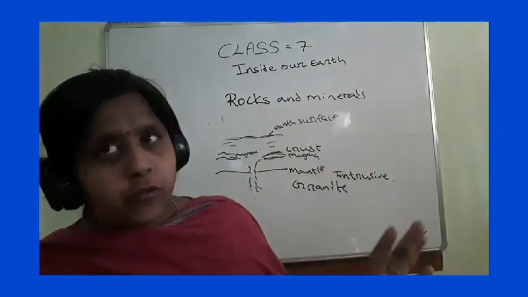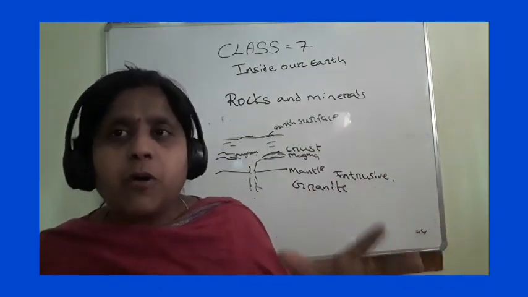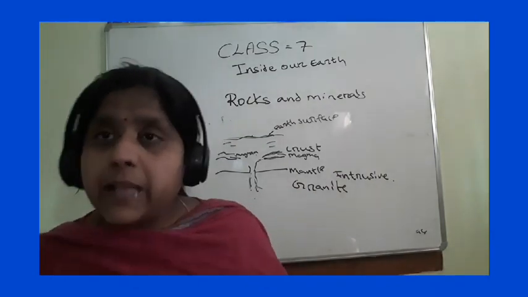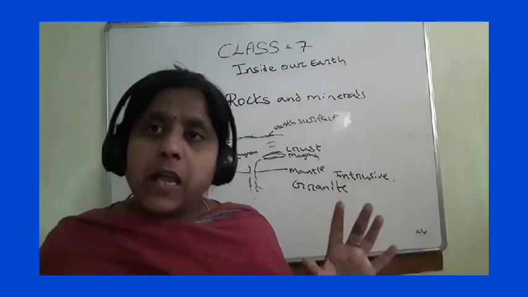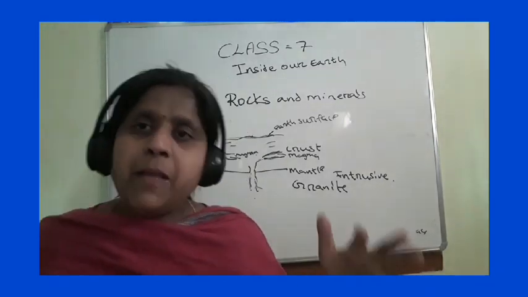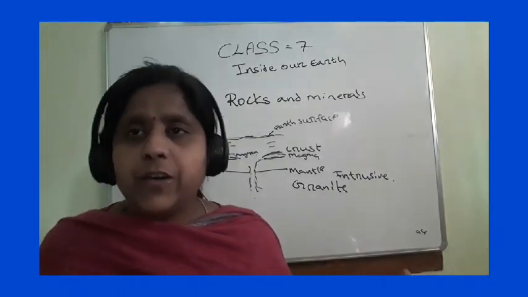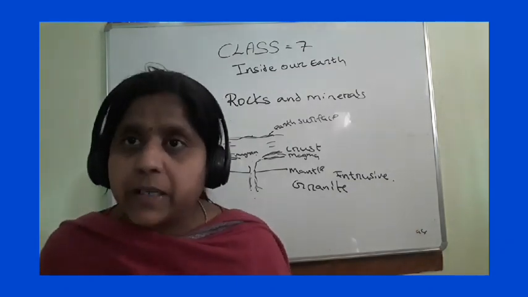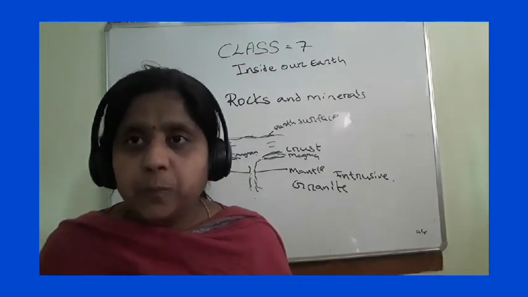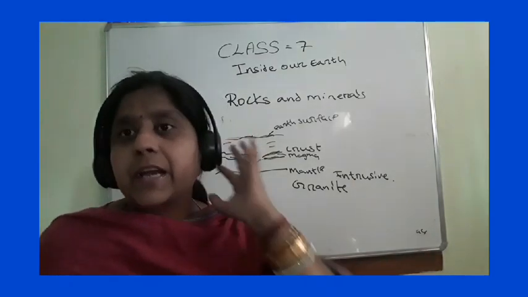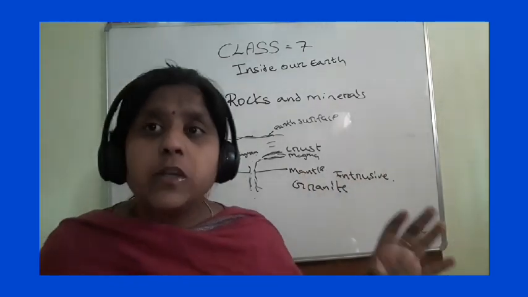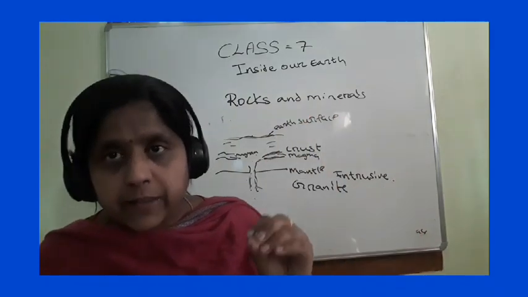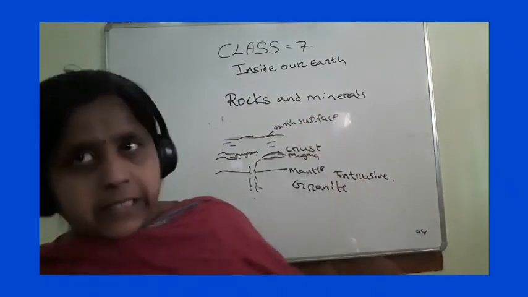Okay, and intrusive igneous rock: when the hot molten magma solidifies and cools down inside the earth's surface only, then it is intrusive igneous rock. Example: granite. Okay, write down the homework. Next class we'll read about sedimentary rock. Sedimentary also comes from a Latin word, sedimentum, which means settle down. Okay, the rolling, breaking, cracking of these igneous rocks leads to the formation of sediments, all these broken pieces of rocks. We'll explain all these in detail in the next class.